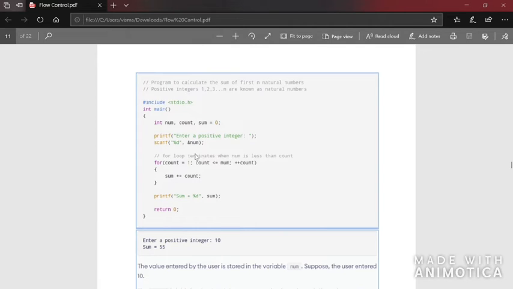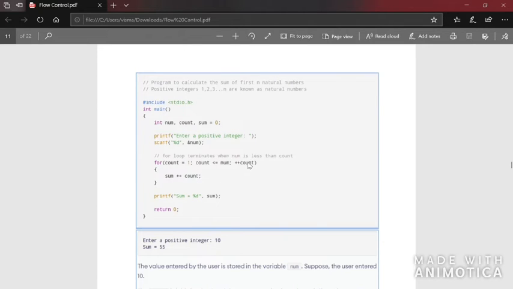Since we have entered 5, at the first time the value of count is 1. So 1 less than or equal to 5, true. So sum plus equal to count, which is sum equals sum plus count. The value of count is 1, and the value of sum is 0, so sum equals 0 plus 1. So 1 will be assigned to the variable sum.